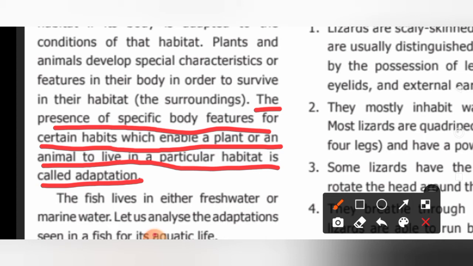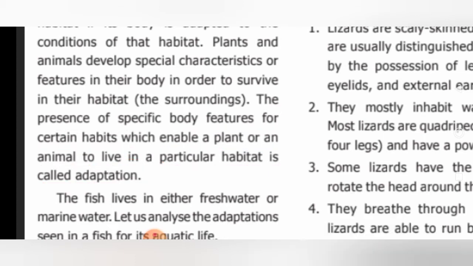Did you understand? We have already discussed adaptation in the case of plants, isn't it? Similarly, animals also undergo adaptations. So, let us discuss what adaptations certain animals undergo to survive in their habitat.